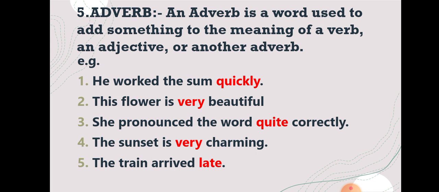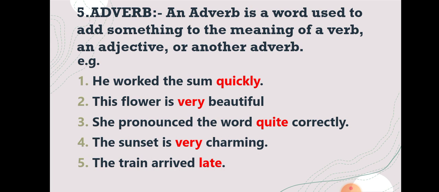Students, what is an adverb? An adverb is a word used to add something to the meaning of a verb, an adjective, or another adverb. Now, with the help of examples, we will learn here. He worked the sum quickly. How did he work the sum? Quickly. So here the verb worked is qualified by the word quickly. So quickly is an adverb.